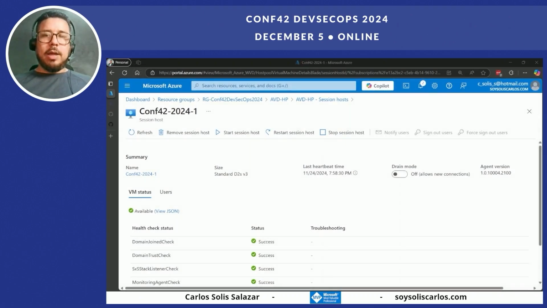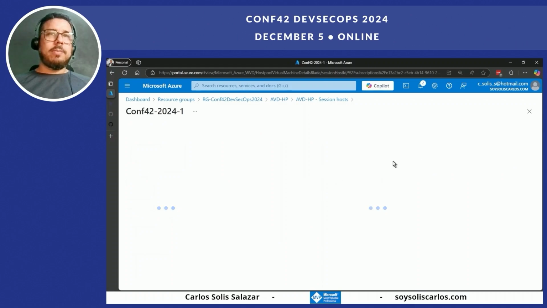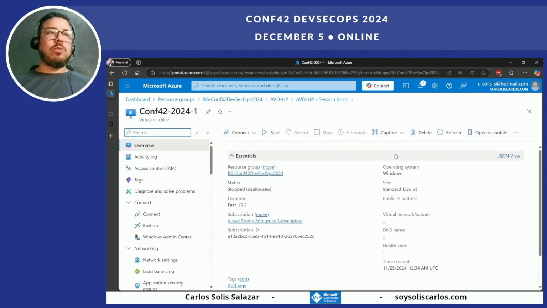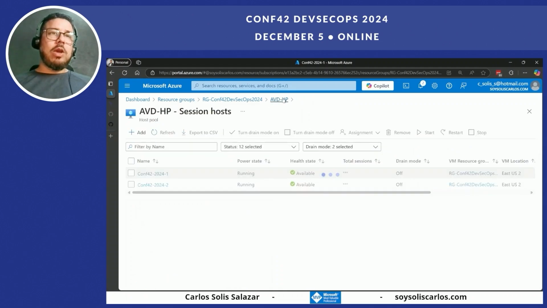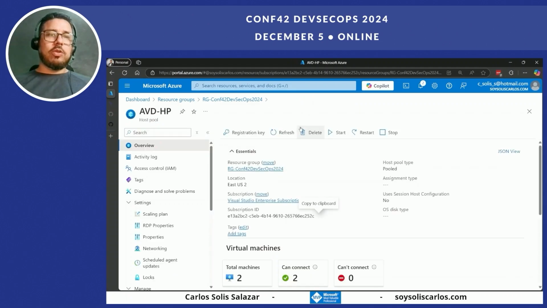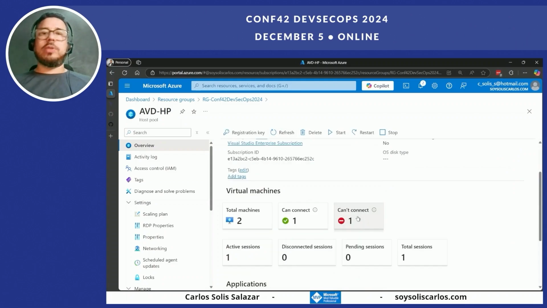If we come back here, let's enter the computer. This is the virtual machine that we just shut down. As you can see, the computer is shut down. And if we go to the Azure Virtual Desktop environment and refresh the screen, we see that we have one host with a problem.